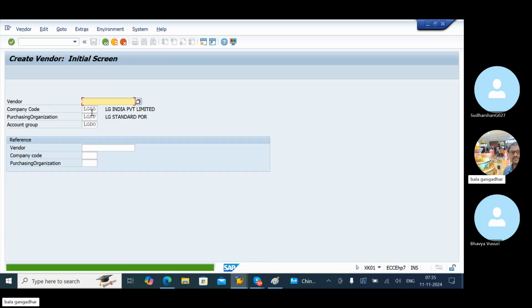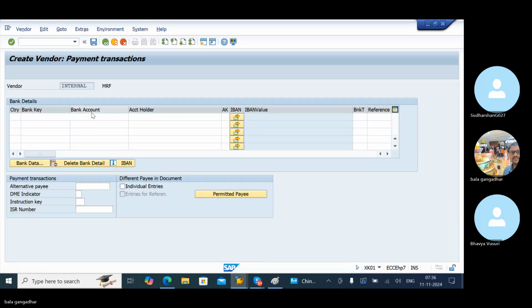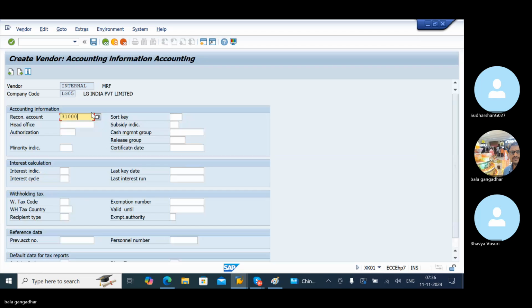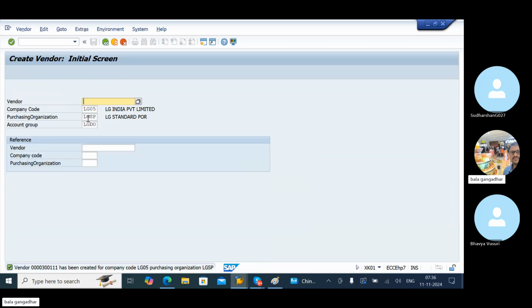Okay, save it. Like that I can maintain n number of data. This is a new record I created. Just enter currency, save it. 2 vendors I created.